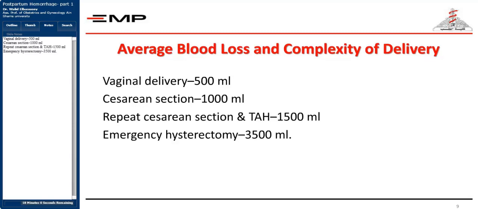We mainly speak about the vaginal delivery and cesarean section because these are the average procedures that happen. And as we said again, the clinical picture is the main context we're speaking about. If the patient is starting to be affected generally, this is our cutoff point for defining postpartum hemorrhage.